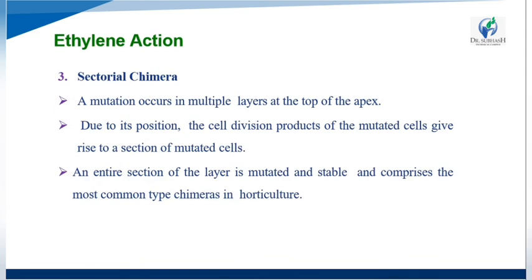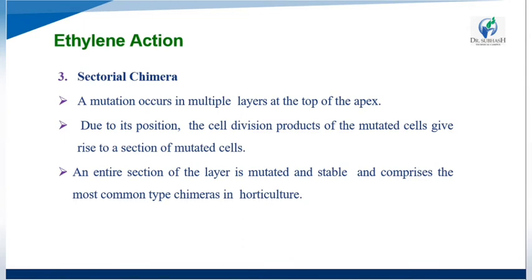In sectorial chimeras, a mutation occurs in the multiple layers of the top of the apex. Remember this, multiple layers of the top of the apex. Due to this position, the cell division products of the mutated cell give rise to a section of the mutated cell.